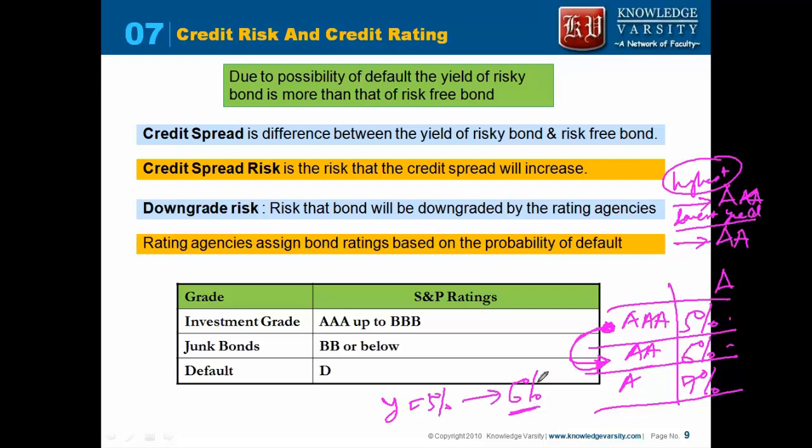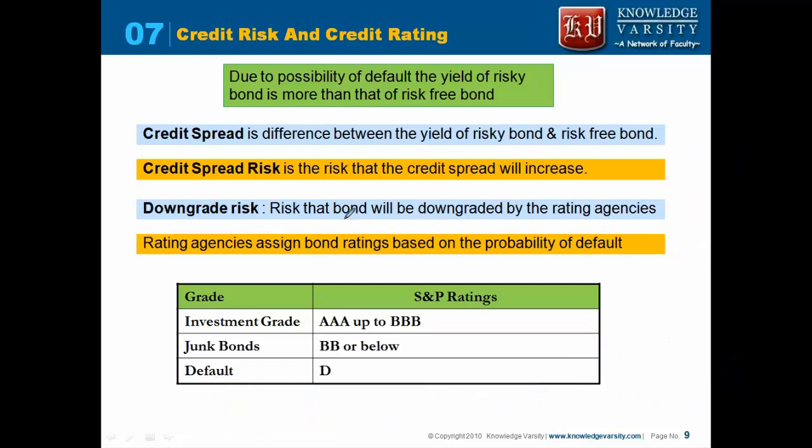When the yield is increasing to 6%, what can be said about the price of the bond? The price of the bond will decrease. So with the increase in yield, the price of the bond will decrease. In a downgrade, from AAA it goes to AA. With a downgrade, you will typically find that the price would decrease. Now what you call downgrade risk is when there is a possibility that a downgrade happens, and the price will decrease.